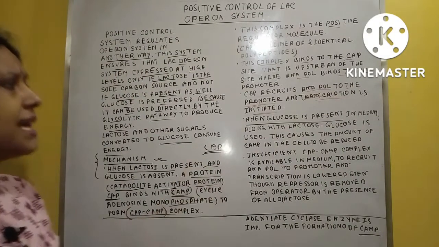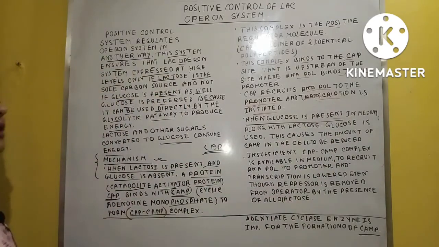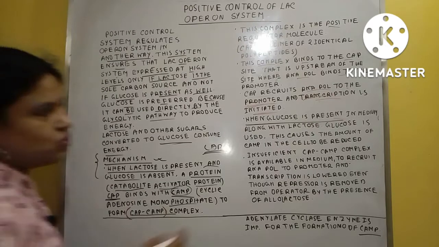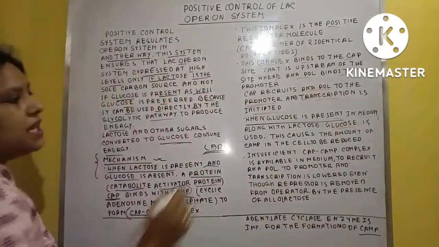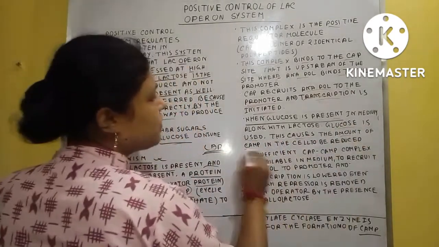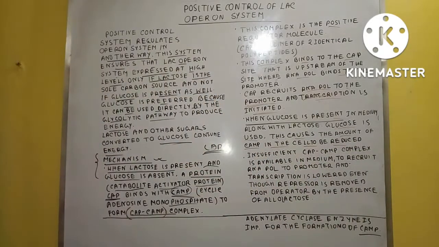Now what happens in case glucose is present in the medium along with lactose? That means the lactose is present, but with lactose the glucose is also present there. What is happening in that situation? Glucose is used here and this causes the amount of cAMP in the cell to be reduced.